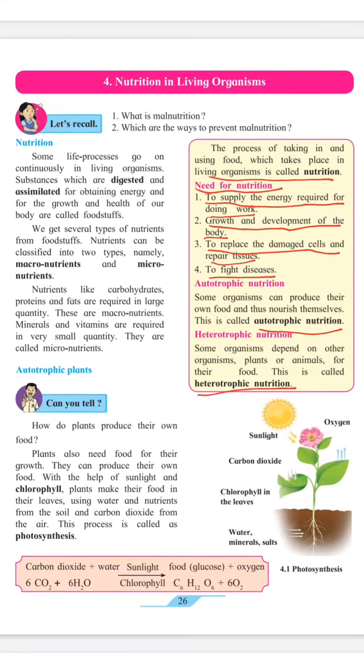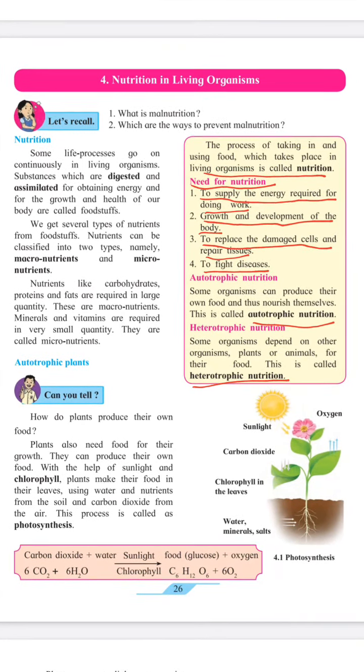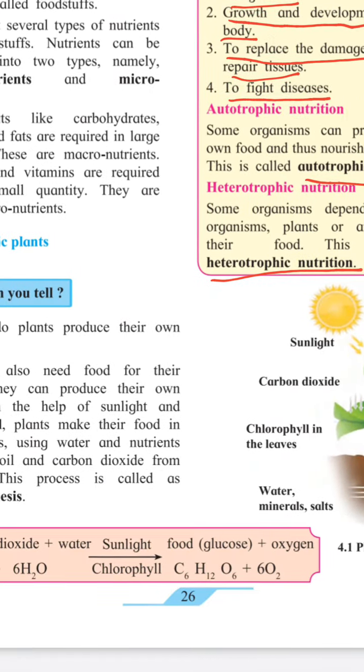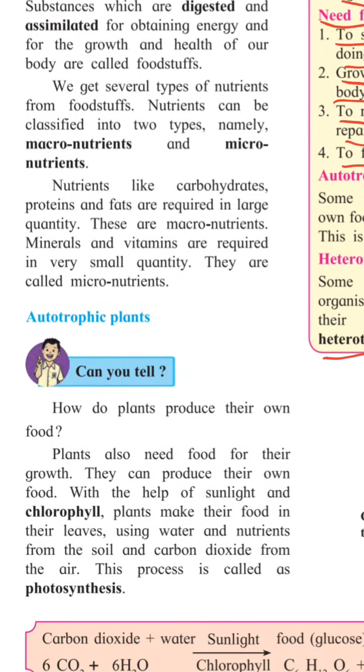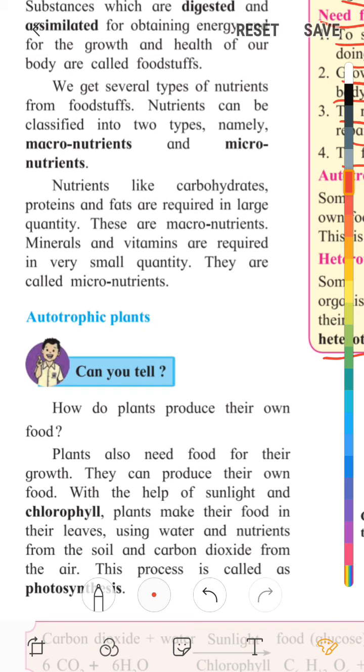Then what is present in the nutrition? In nutrition, there are nutrients present. What are nutrients? Nutrients are necessary for the body, useful for growth, to fight against disease and for development of the body. So we get several types of nutrients from the foodstuffs.